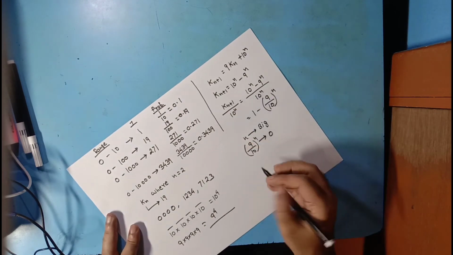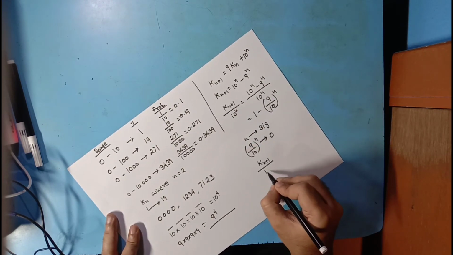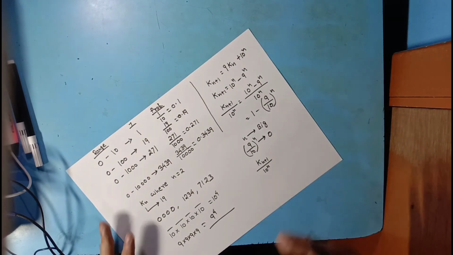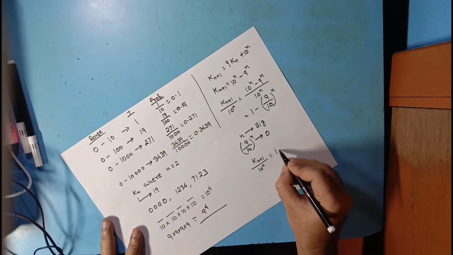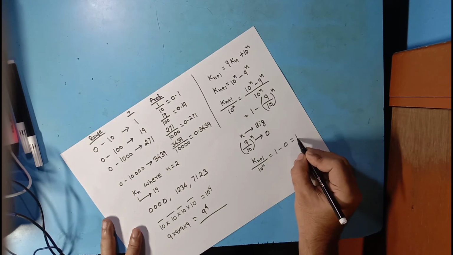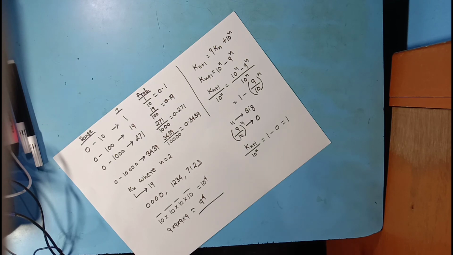So basically this number, which is kn plus 1 divided by 10 to the power n, which is the probability, will become 1 minus 0, and then it will be 1. So basically 1. If we calculate in percentage, then it will be 100%.